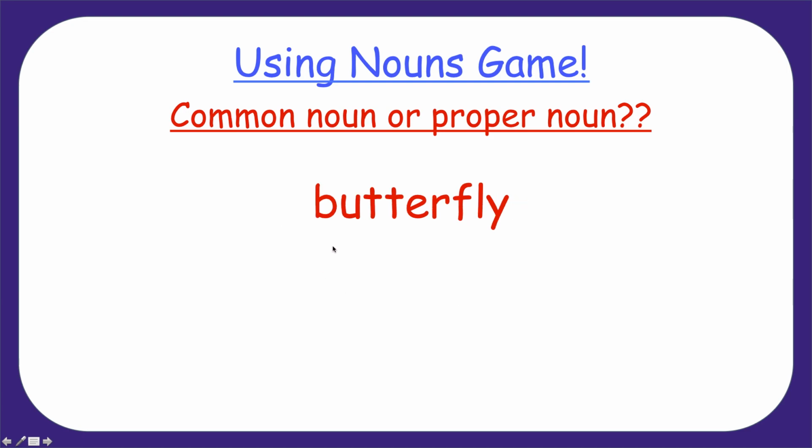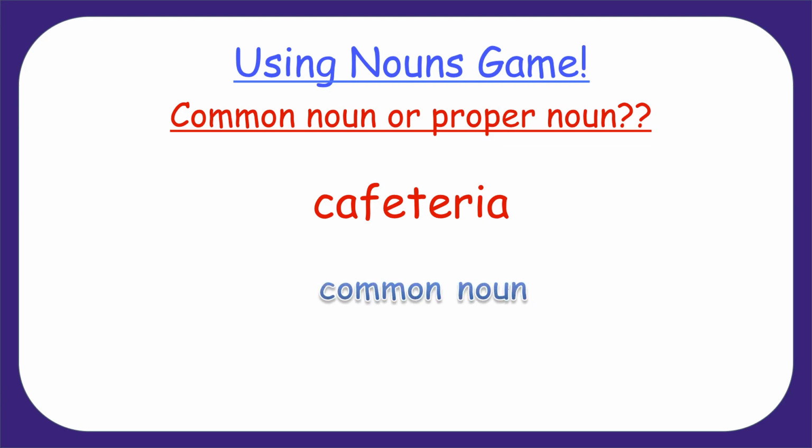Butterfly. Proper noun or common noun? Say it. Common noun. Were you right? Give yourself a pat on the back. Excellent job. Common noun, butterfly. Not a name. Cafeteria. That's a place. That's a noun. Is it a proper noun or common noun? Common noun. You're right. It's a common noun. It is not the name of a place per se, not a special name. It's just any cafeteria.